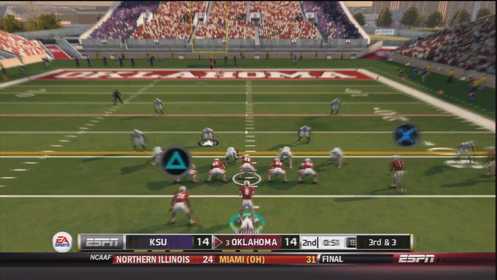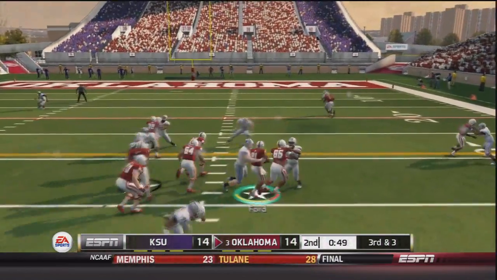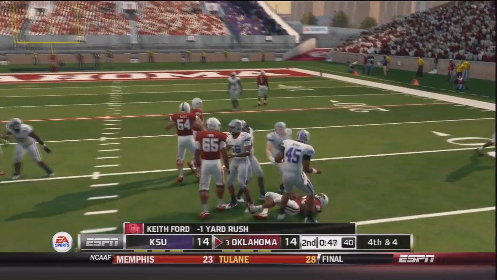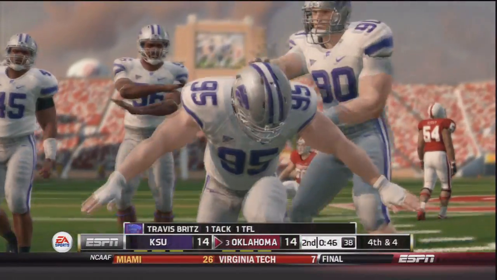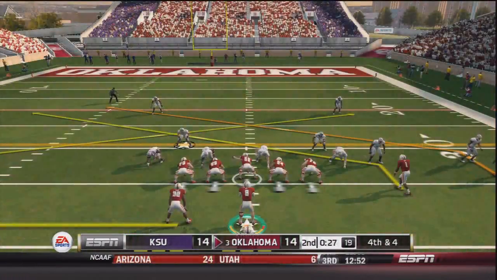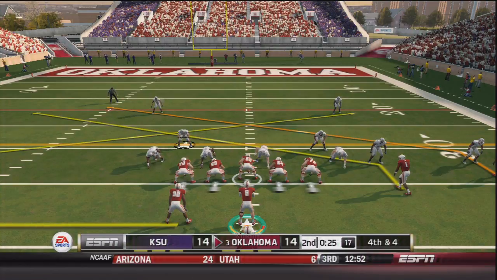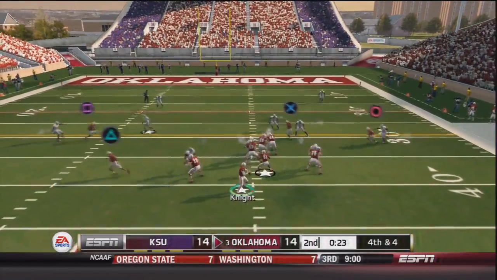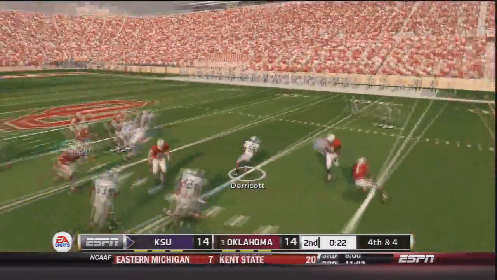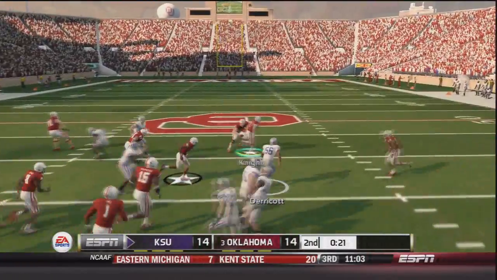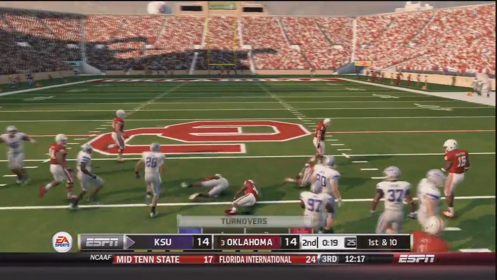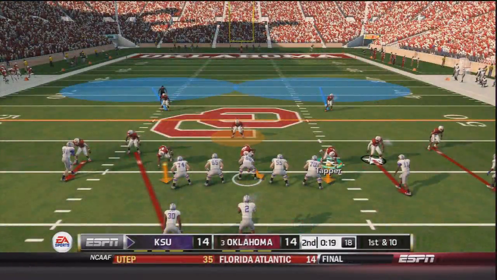Now 3rd and 3, 51 seconds to go. Knight, handoff to Ford again up the middle, and he will be stuck. 4th and 4 for the Sooners now as Travis Britz brought him down. So on 4th and 4, the Sooners would go for it. Under 30 seconds to go. Knight throws, and it's picked off by Derek Hutt. It looks like he threw behind Micaiah Quick on the play, but that is not how they wanted to end the half.